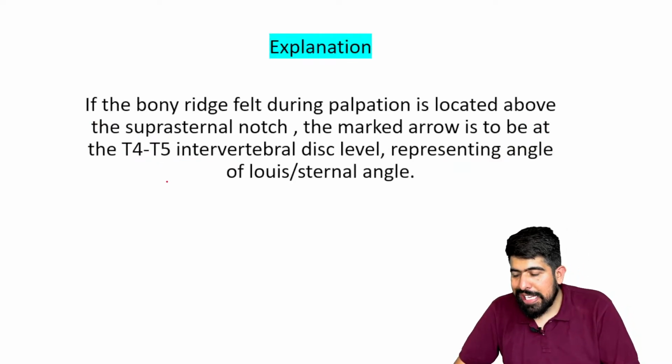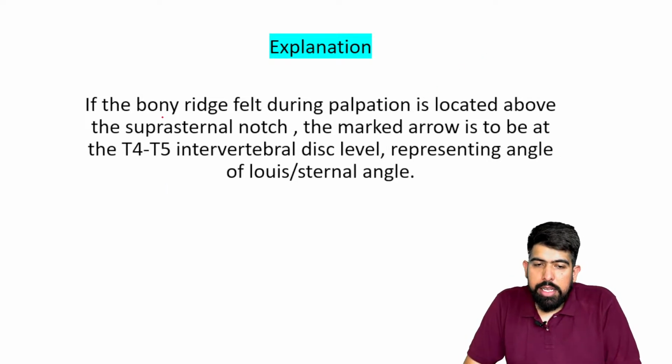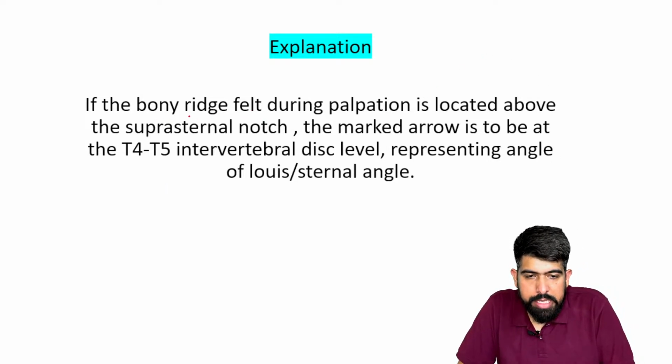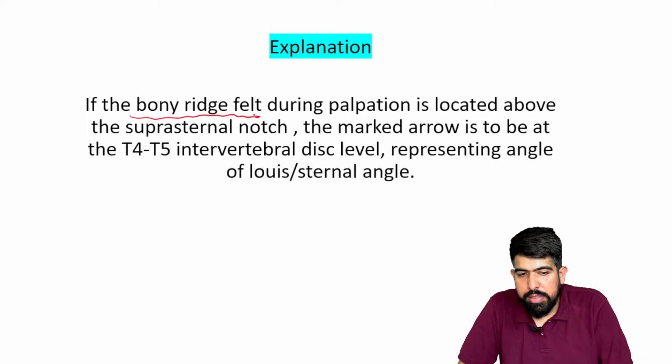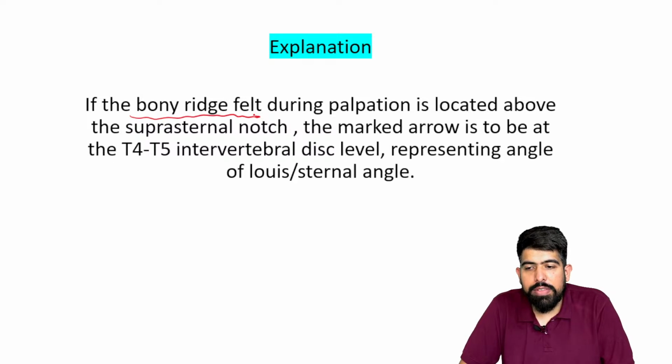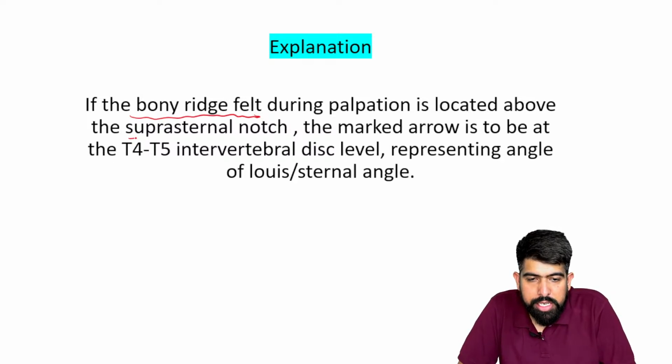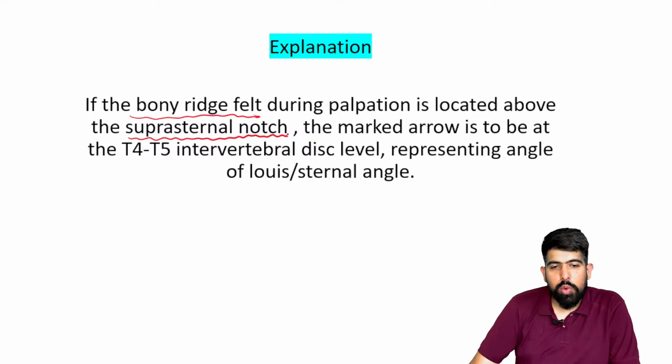Why? Now understand this. In the question, a bony ridge is felt during palpation. The location of it is your suprasternal notch, right?